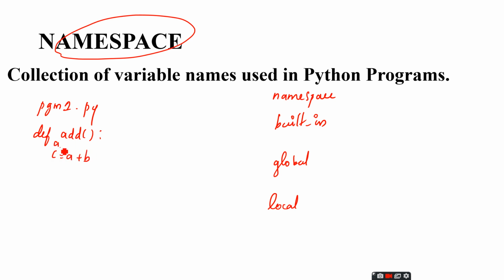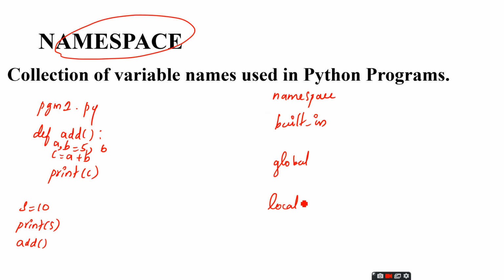The values of a and b are 5 and 6. Print c. Now, as a top level statement, we can write s equal to 10, just a variable. Print s. Under that, we can write the function call statement, that is add. Now we are executing this function. So when we execute this function, all the variable names we use inside this program will come under the namespace of this module, that is program1.py.